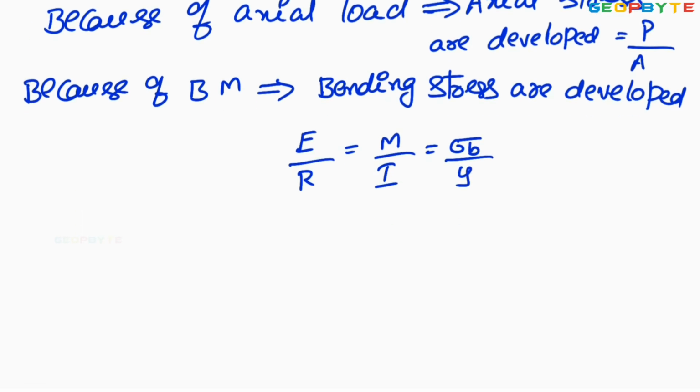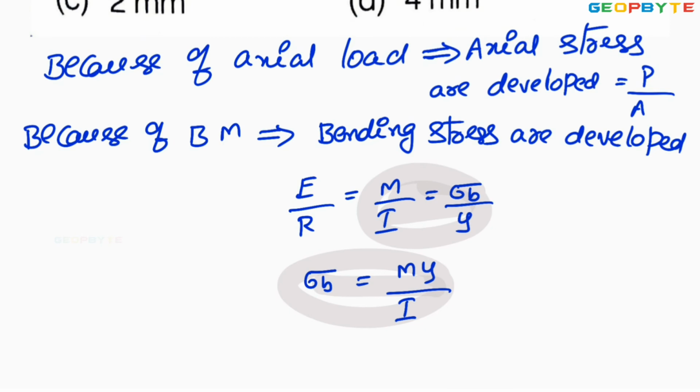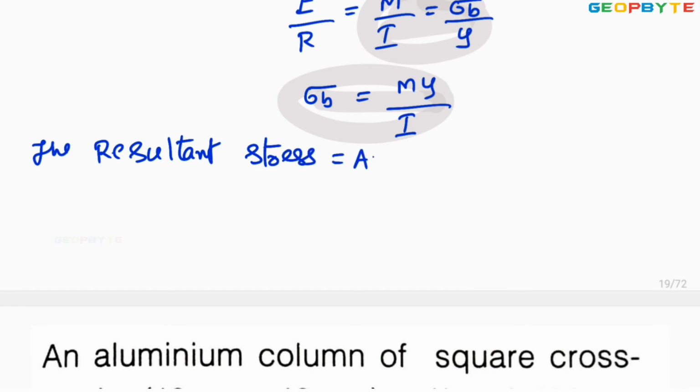From this, the bending stress sigma B equal to My by I. So the magnitude of bending stress is sigma B, axial stress is P by A, and then the resultant stress, a very important point, is equal to axial stress plus or minus bending stress.